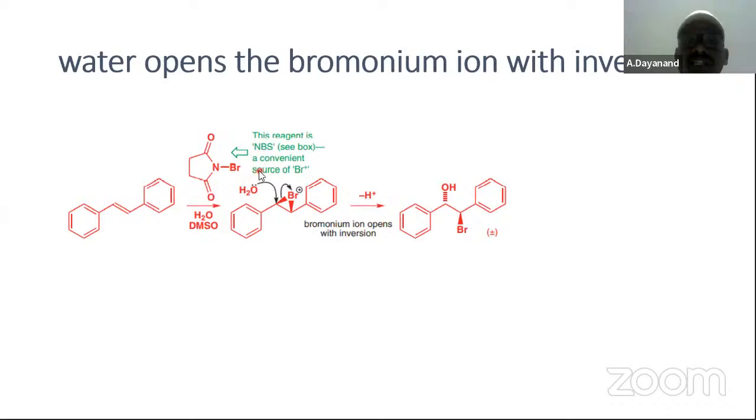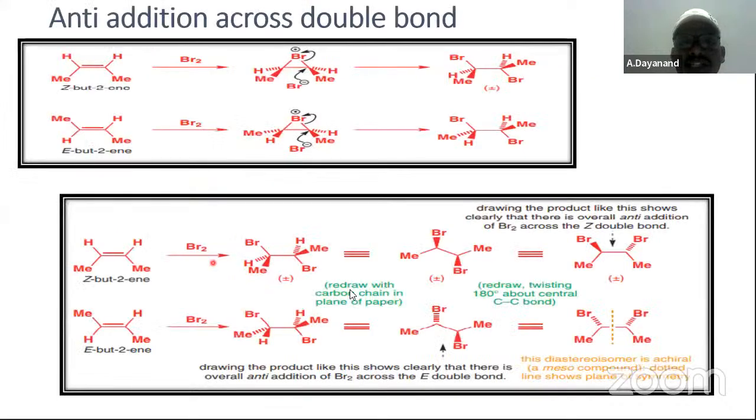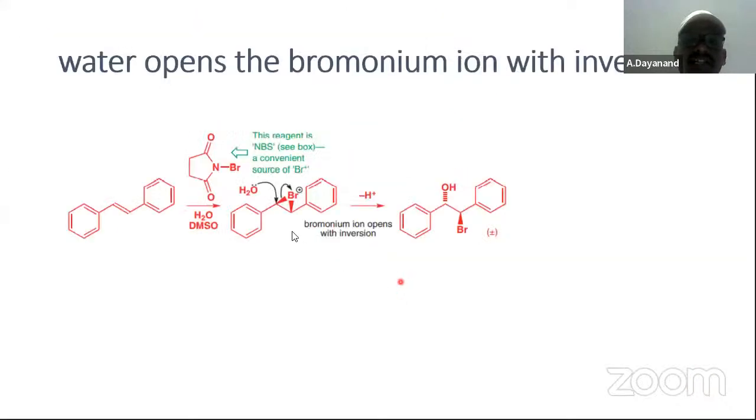N-bromosuccinimide, NBS, is also a bromination reagent. This reagent is a convenient source of bromonium ions. Earlier, in bromination, another bromine would also attack, but here there is no possibility. Therefore, we are adding this bromine.